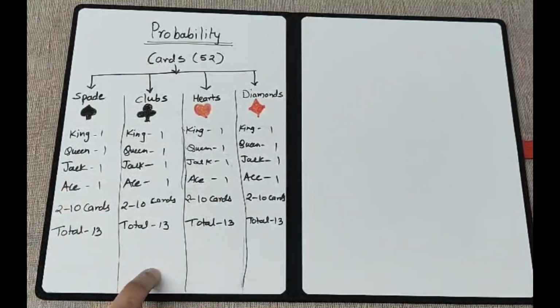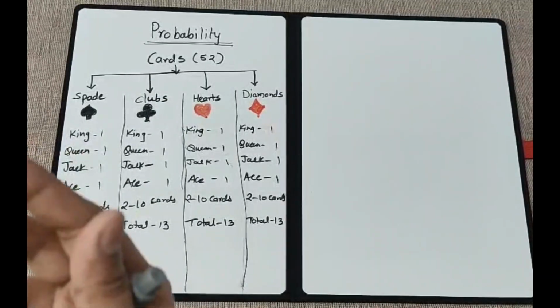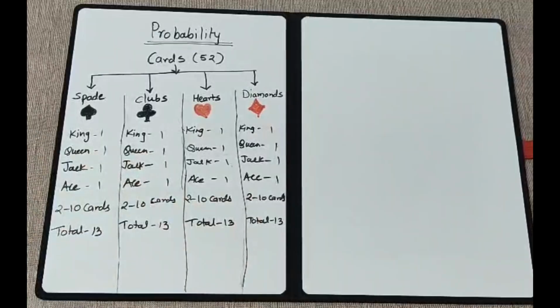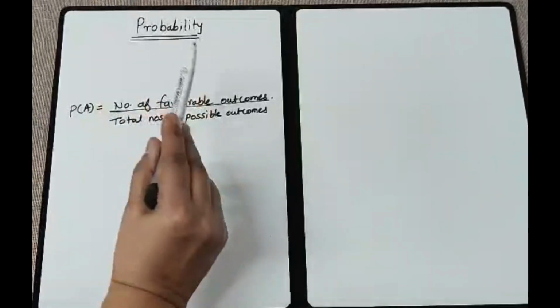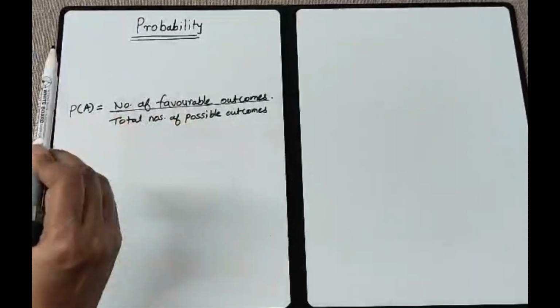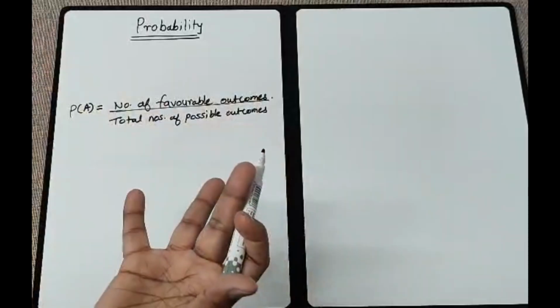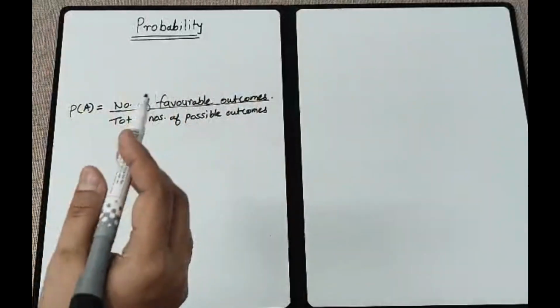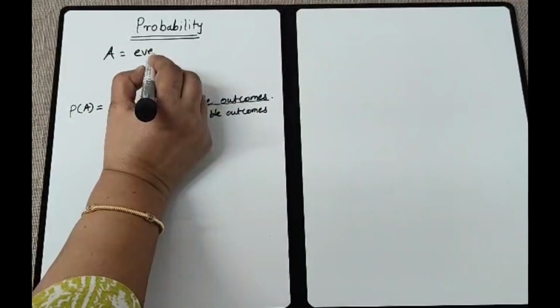You should know this thoroughly because you will get card probability in grades 10, 11 and 12. So please do remember this. Okay, we'll go to the concept of probability now. We are going to start with the basic important concept of probability, where we will see the importance of this formula. Before that, let us consider a random experiment is done, and for that you are getting outcomes with A as an event.